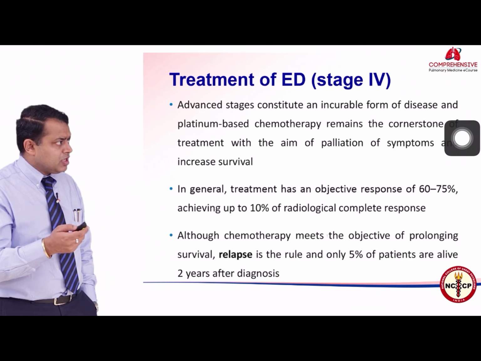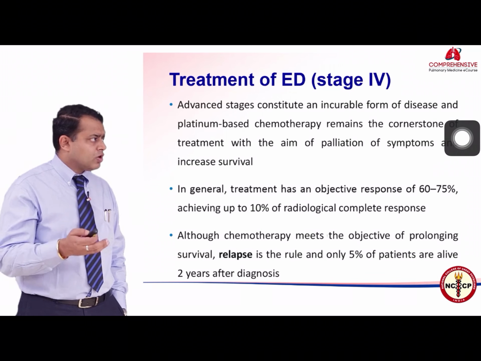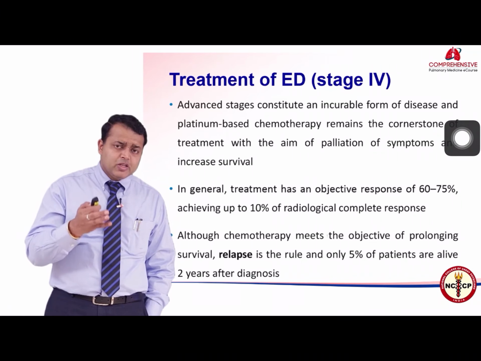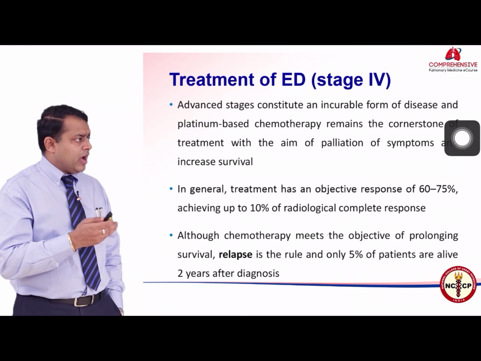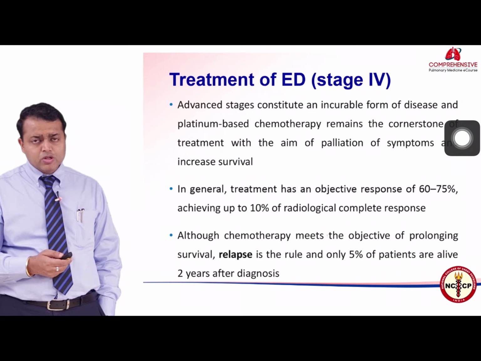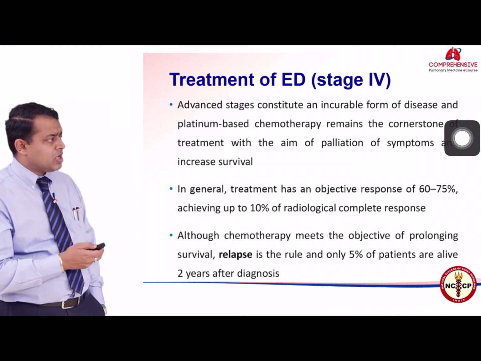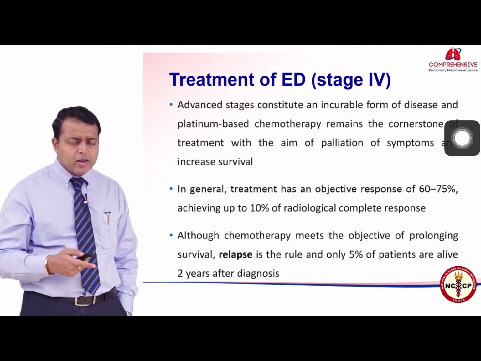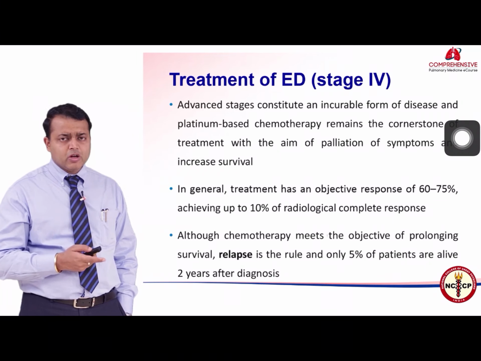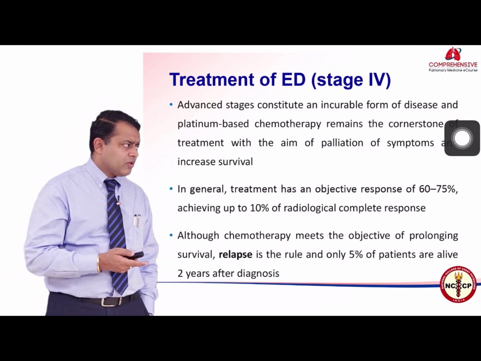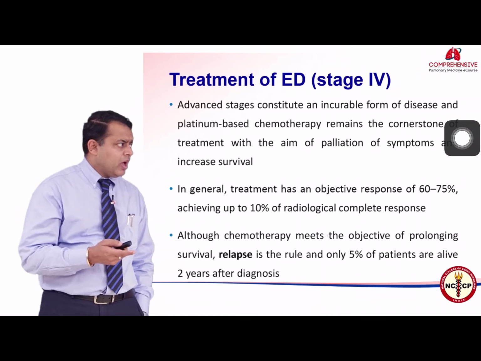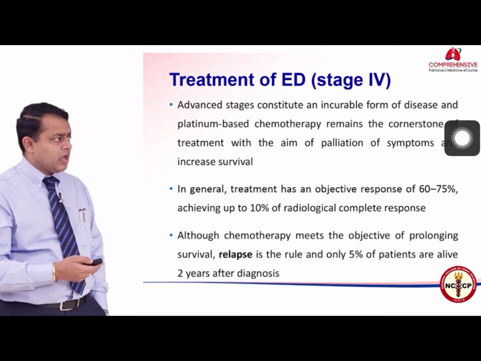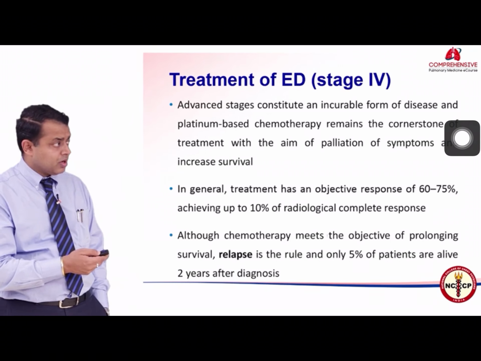For extensive stage disease, chemotherapy remains the cornerstone of the treatment. As I said earlier, the response rates are very impressive, about 60 to 75%, and it achieves a complete response also in about 10% of these patients. However, resistance develops fast, and these patients relapse, leaving them with very limited options of further treatment, and the 5-year survival rate is less than 2% or practically zero. The 2-year survival rate is less than 5%, and the median overall survival is about a year.